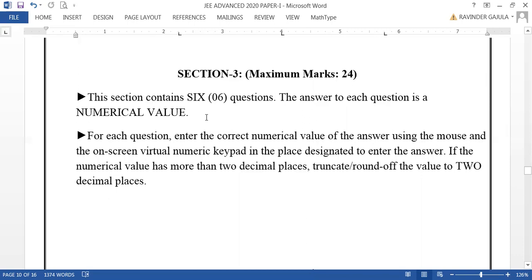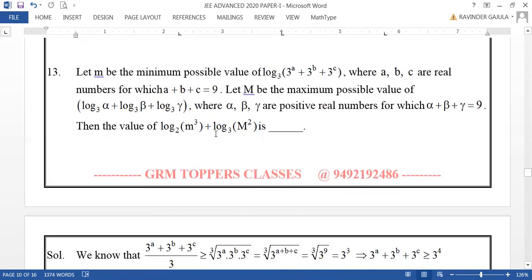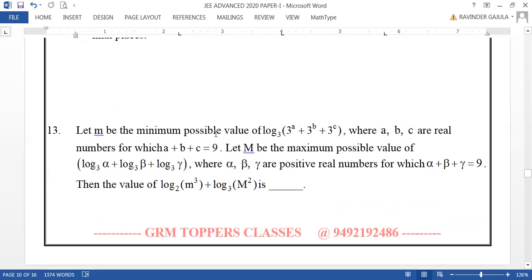Therefore, this kind of questions are more difficult to answer accurately. So everyone has to be careful about the answer of this kind of questions. Okay friends, now let us go for the first question of this section, which is question number 13.